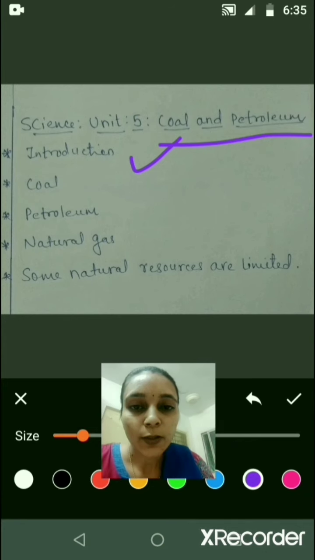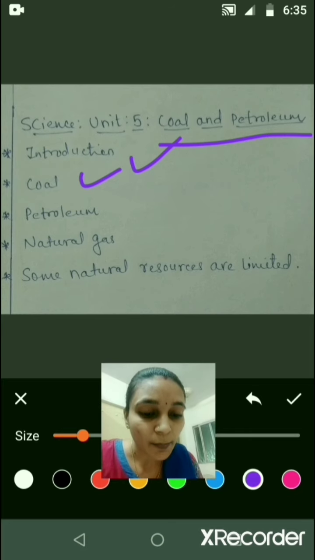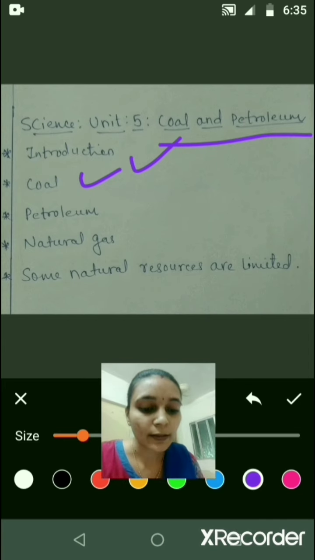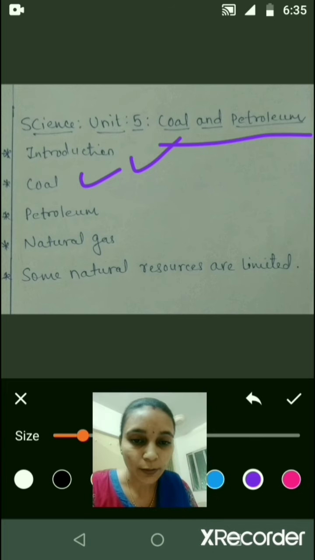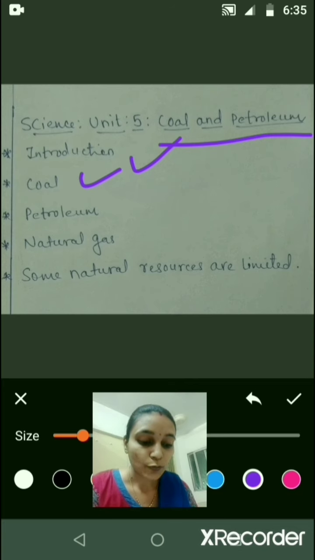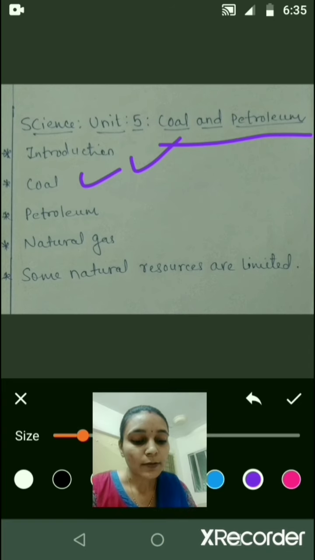Let us start with the second topic, coal. You might have seen the coal or heard about the coal. It is as hard as a stone and it is black in color. Black colored stone. Coal is one of the fuels used to cook food. Earlier it was used in railway engines to produce steam to run the train. It is also used in thermal power stations as a fuel to produce electricity. Coal is also used as a fuel in the various industries.